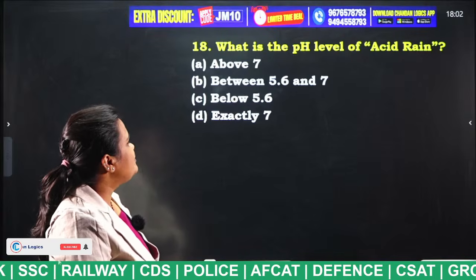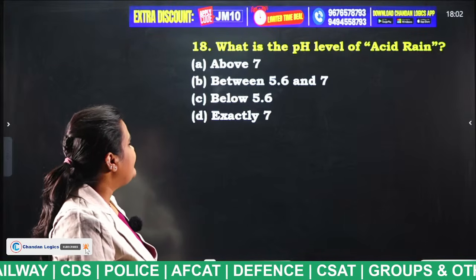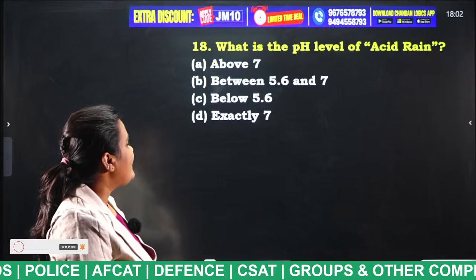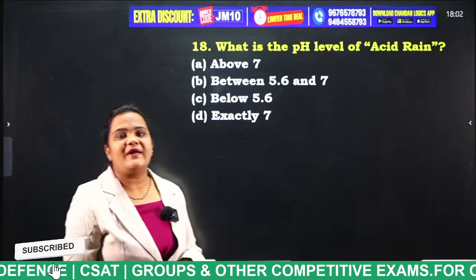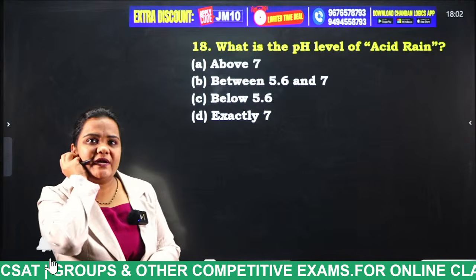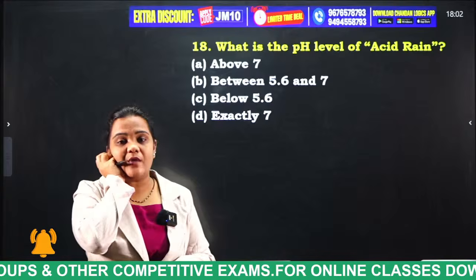What is the pH level of acid rain? Above 7, between 5.6 and 7, below 5.6, exactly 7. Tell me, students, what is the answer for this question? Each and every student in the live session, mention your answer in the comment section.